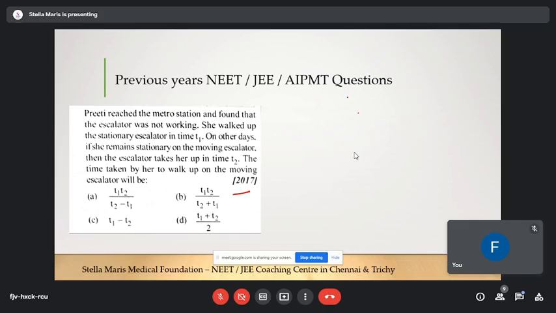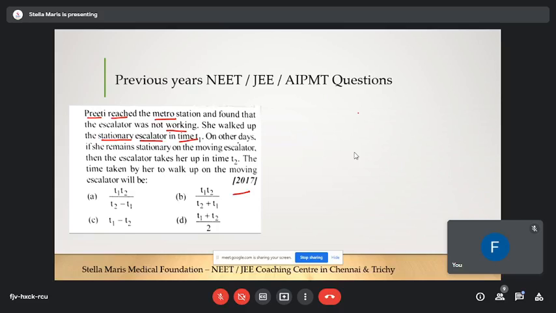Is the question visible to you? Yes, sir. Okay. The question says Preeti reached the metro station and found that the escalator was not working. She walked up the stationary escalator. What do you mean by stationary? That is, at rest, the escalator is not working. So she walked up the stationary escalator in time t1.